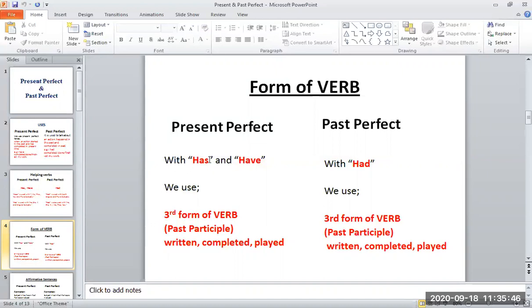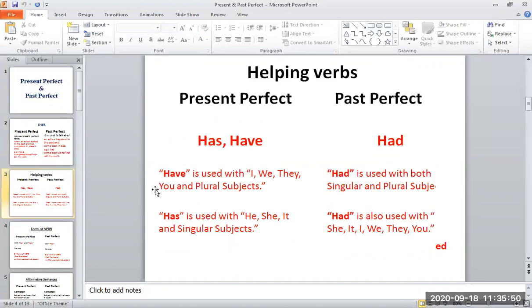These are helping verbs has or have. I have written here: have is used with I, we, they, you, and plural subjects. Has is used with he, she, and singular subject. In past perfect, helping verb had is used, which is used with all the pronouns and singular and plural subjects.